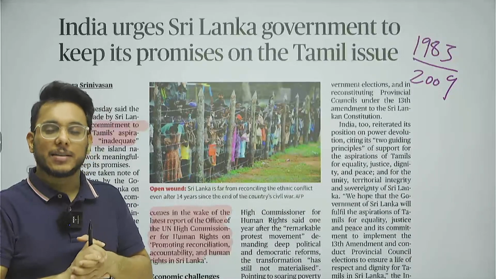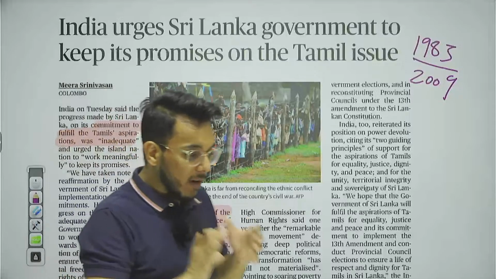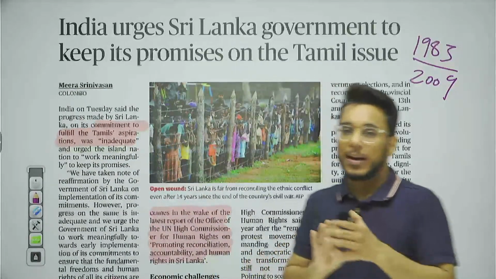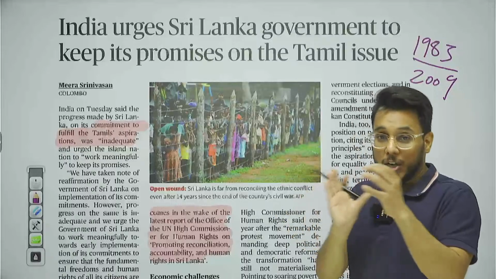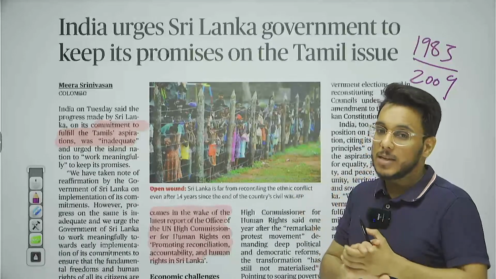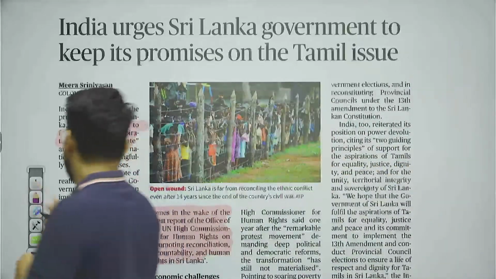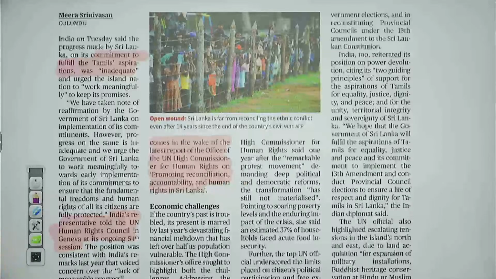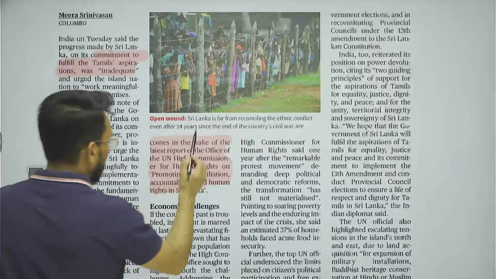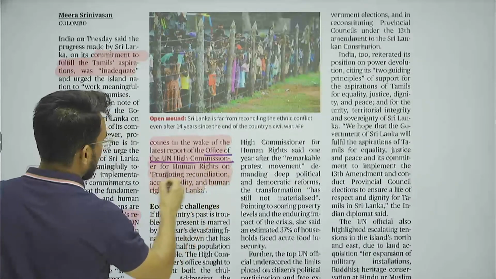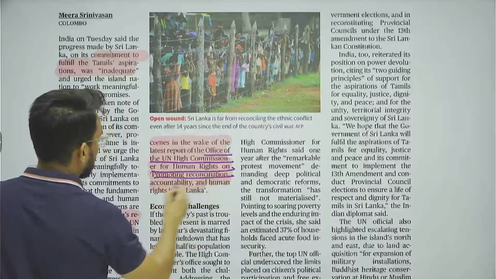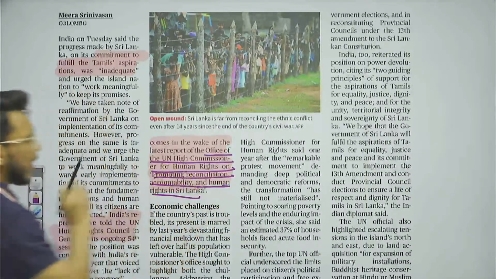Moreover, it is also said that Sri Lanka has not worked really hard in protecting the human rights of the Tamil Sri Lankans, in order to preserve the rights of Tamil Sri Lankans. And for that particular thing, in the United Nations High Commissioner for Human Rights, under the United Nations, there are investigations going on against Sri Lanka. Okay. And recently, what has happened? The latest report of the Office of the UN High Commissioner for Human Rights on promoting reconciliation, accountability, and human rights in Sri Lanka was released.